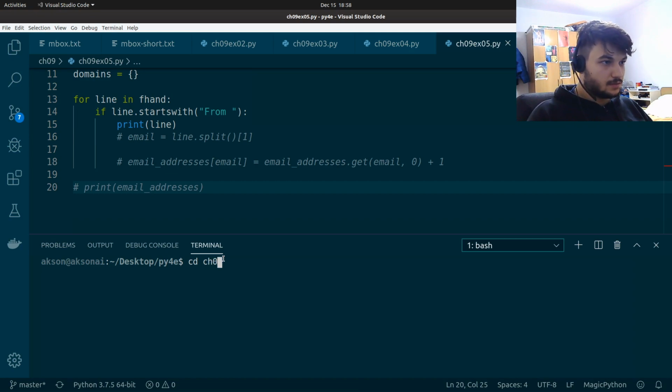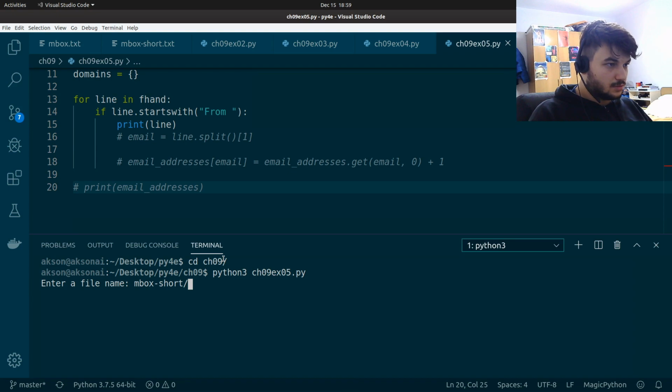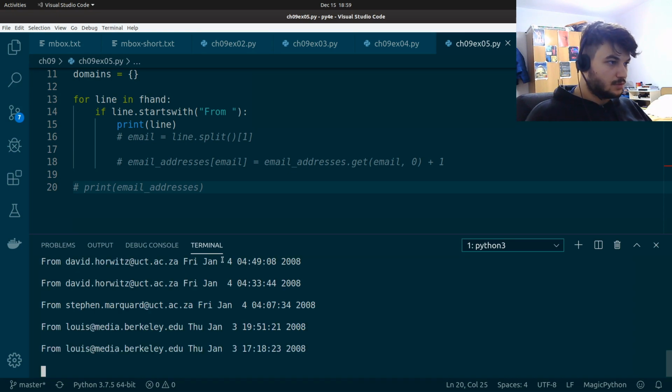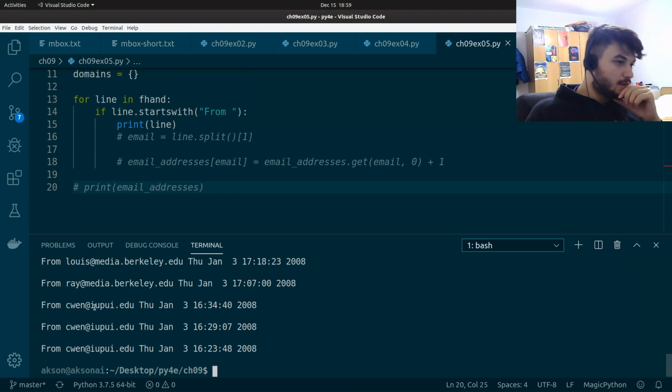Okay. And I'm going to run python3 for exercise 5, mbox short. Okay, so this is the line, and we only need to get the domain here. But how do we do that? If we split the line, then the second word, the element with index 1, is the email address. But after we get the email, we need to extract only the domain from the email.